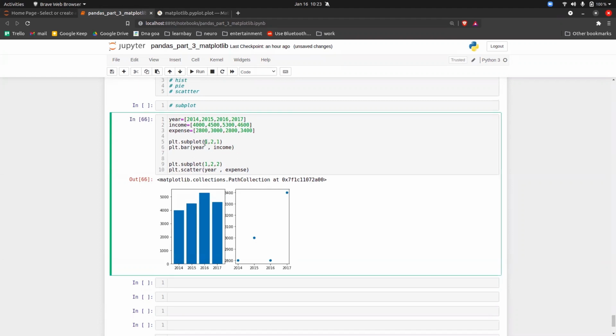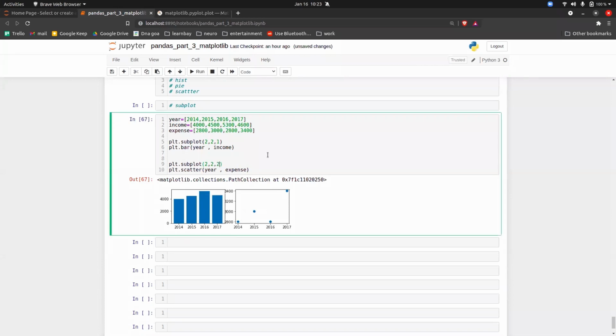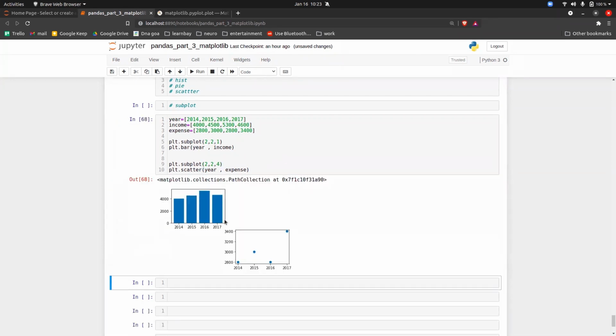Okay, if I put here 2, 2 and 2, 2 and 1 and 2, how will the graph be plotted? There will be 4 quadrants, but the bottom 2 will be empty. Excellent. Okay, execute it and see, basically side by side. What about this? If I do 1, 4, then diagonally. It will be diagonal. So this is how you can plot multiple plots in the same graph, guys, in the same area.